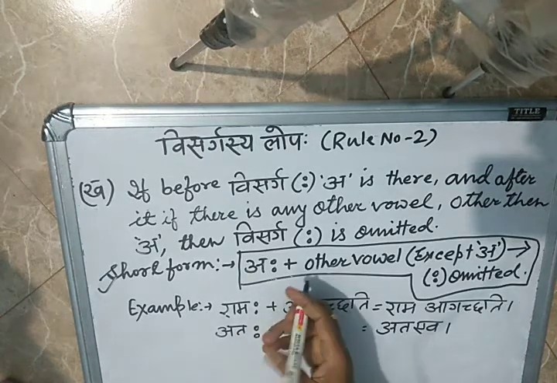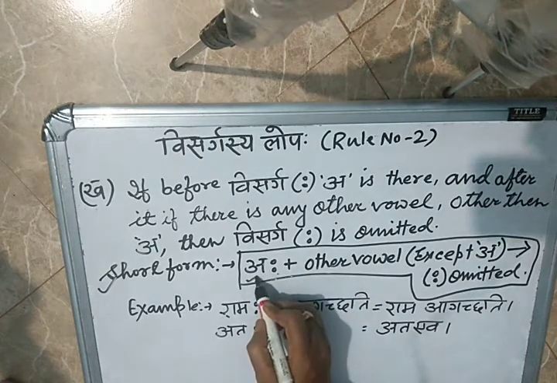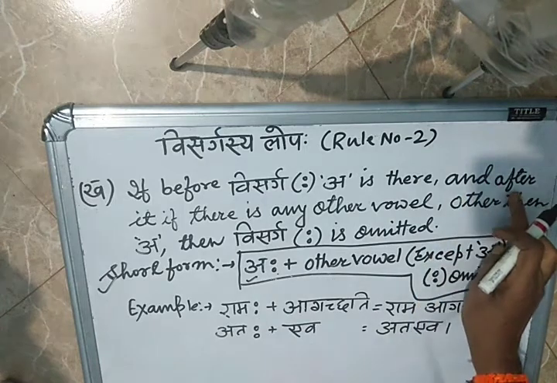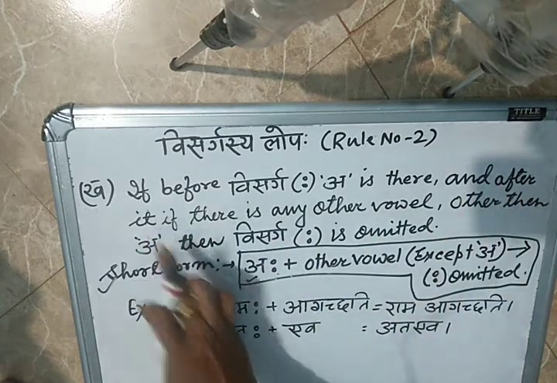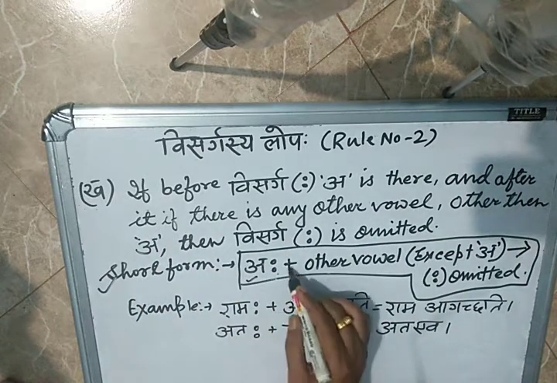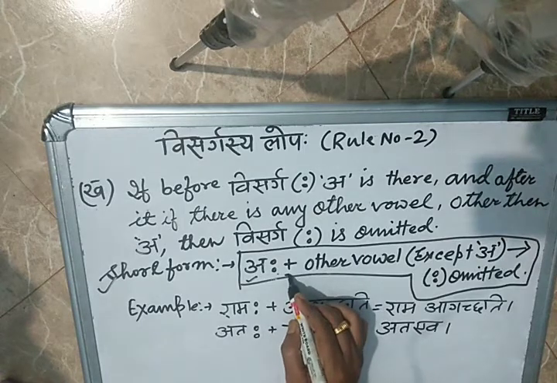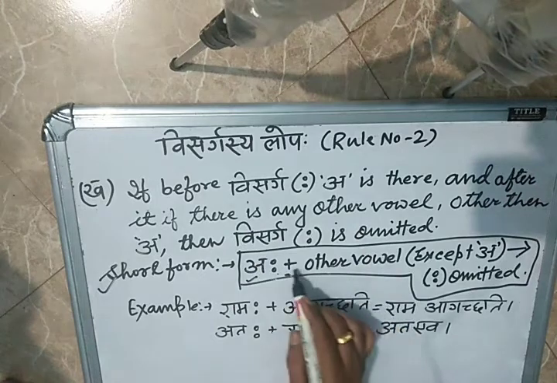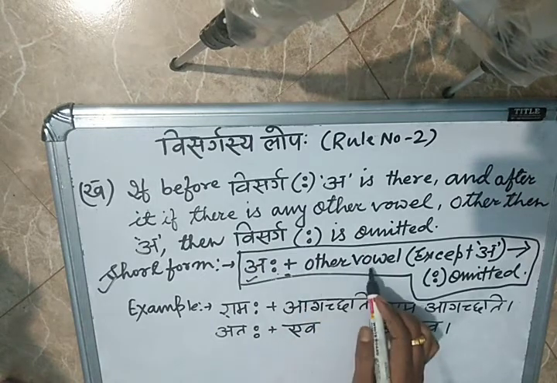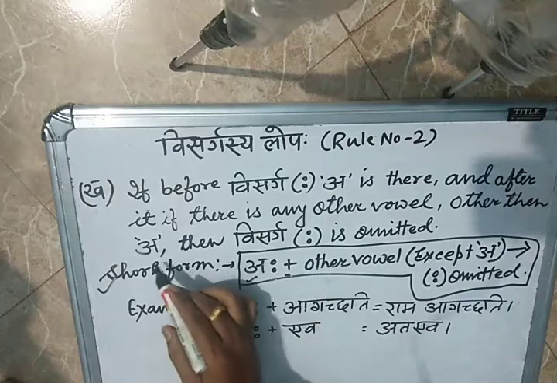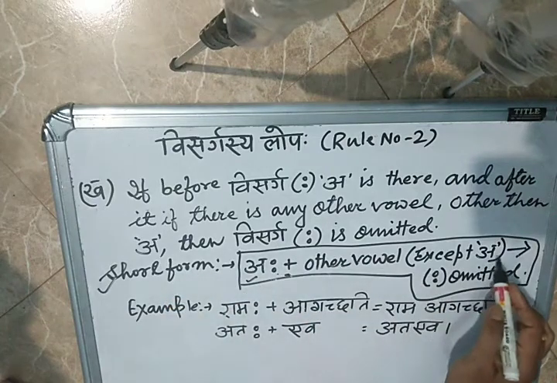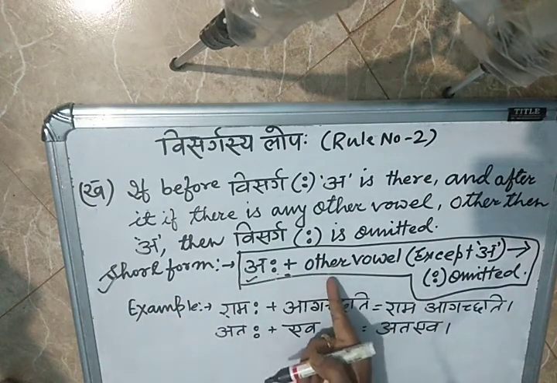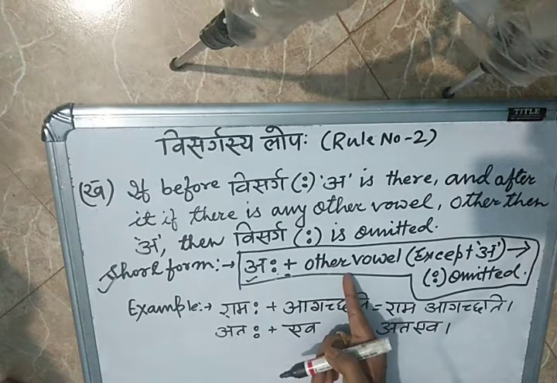A is there. And after it, after the plus, if there is any other vowel other than a, that's why I wrote here 'except a'. After the plus, a should not come.